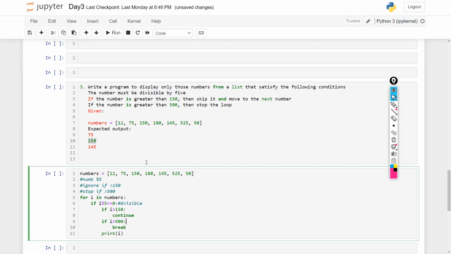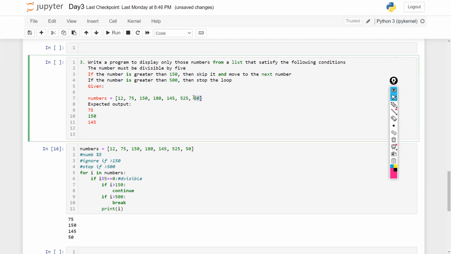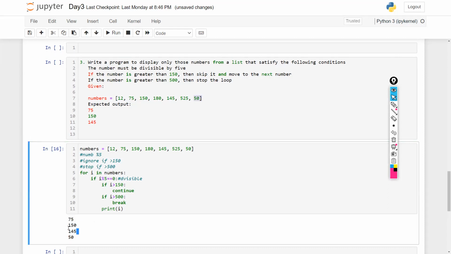Let's run it and see whether we are getting the same output or not. So we are getting 70, 50, 145, divisible by 5. Now see, the problem: the program should stop here and 50 should not be printed, but our 50 is printing here. Let's understand what happened.